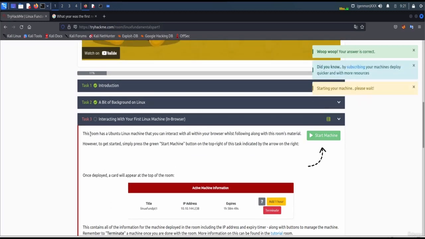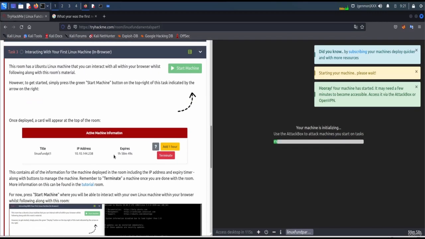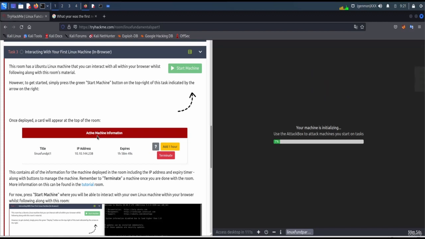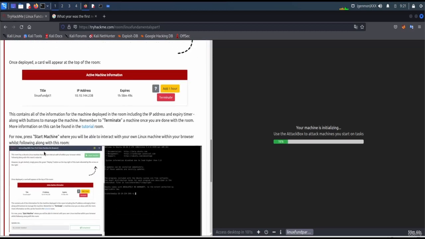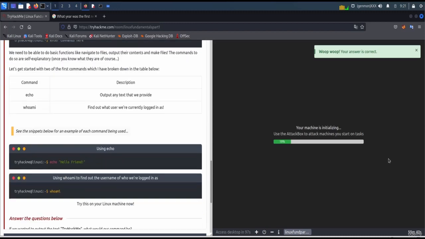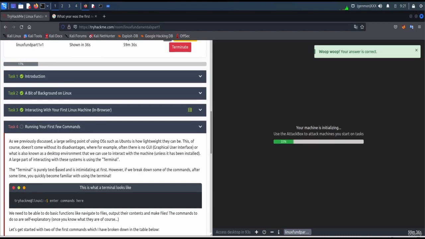Start machine. This room has an Ubuntu Linux machine that you can interact with, all within your browser, following along with the room's material. Okay, it gives us a tutorial on how to start. Let's mark this as completed and let the machine start.